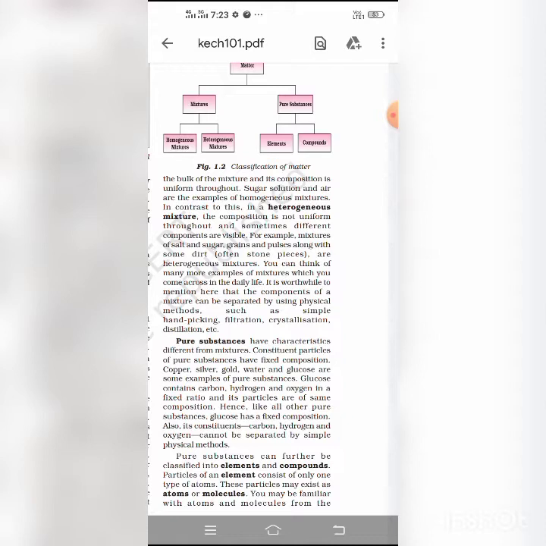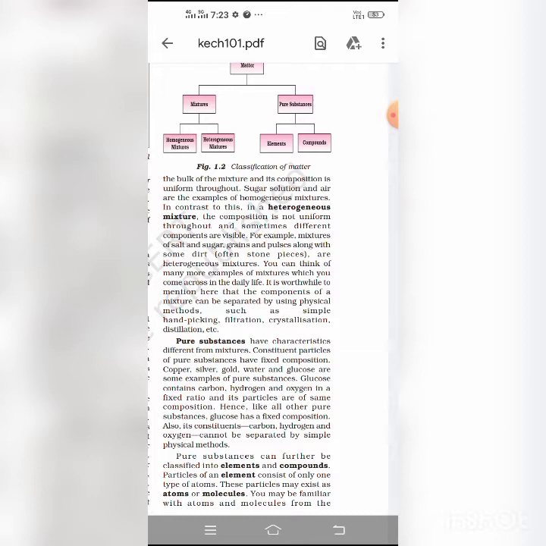Okay. Now students, we are going to talk about compounds. A compound is a substance made up of two or more elements chemically combined in a definite proportion by weight.